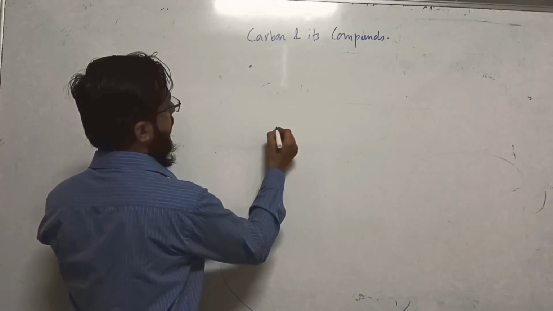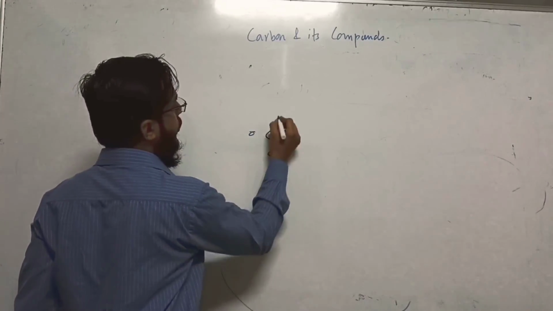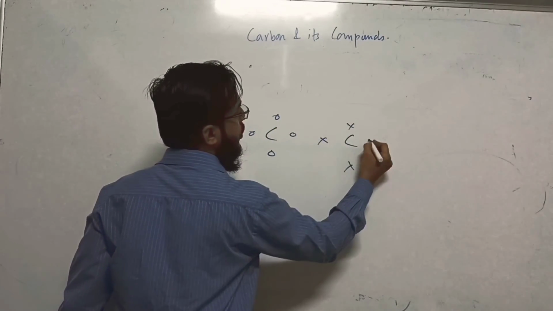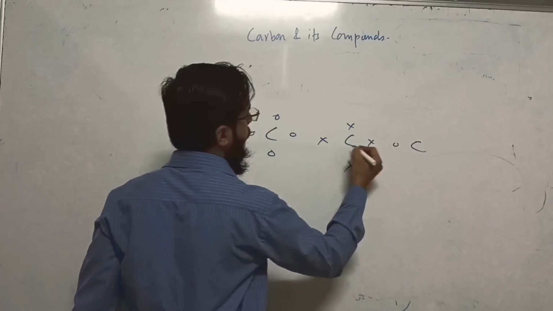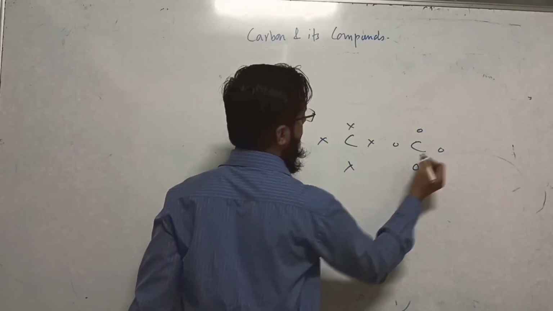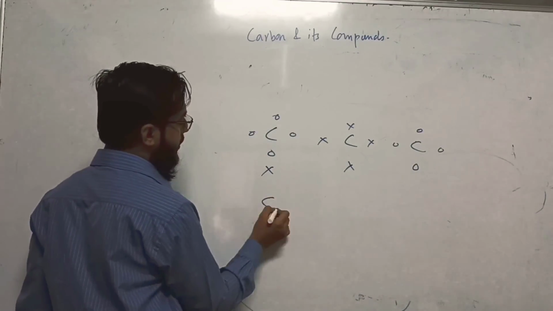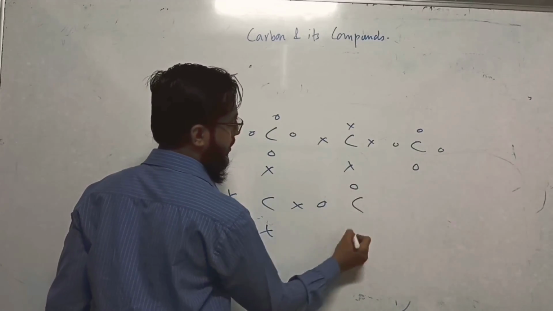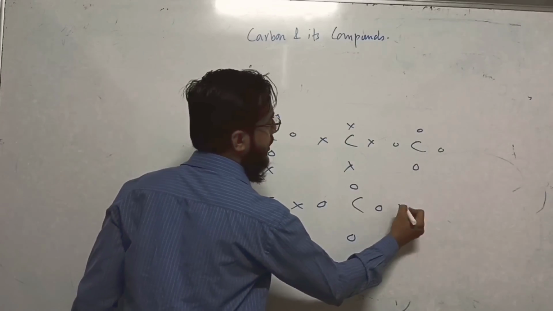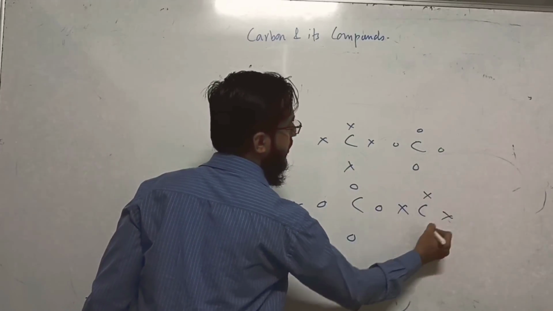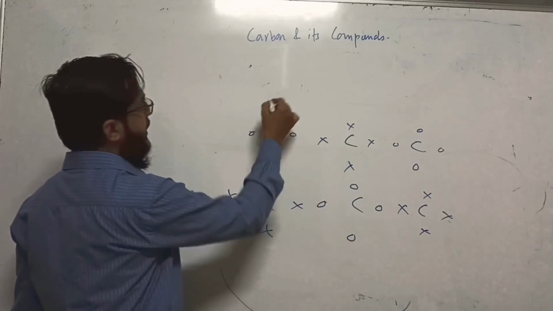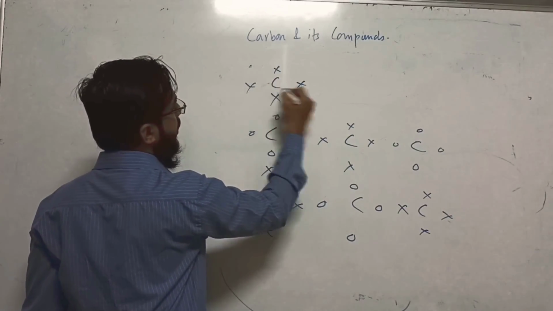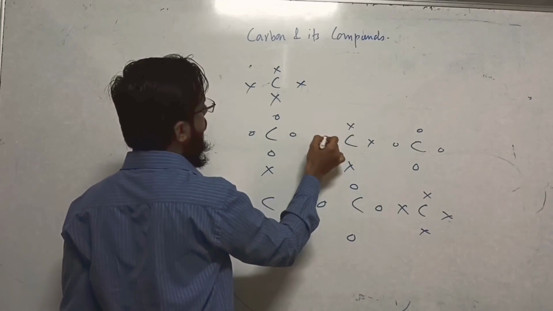For example, there is a carbon which is having 4 electrons in its outer shell. There is another carbon which is also having 4 electrons. There is another carbon, and another carbon, and another carbon. So you can see this carbon is sharing electrons with another carbon.